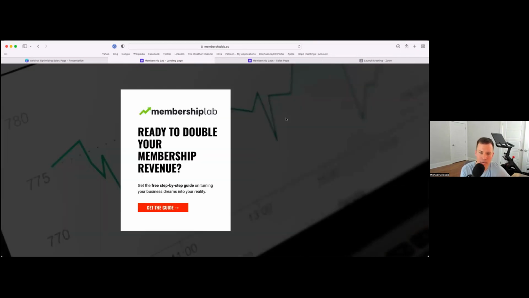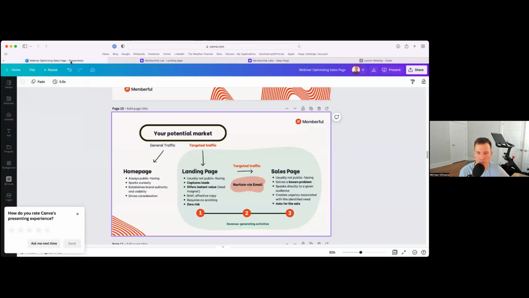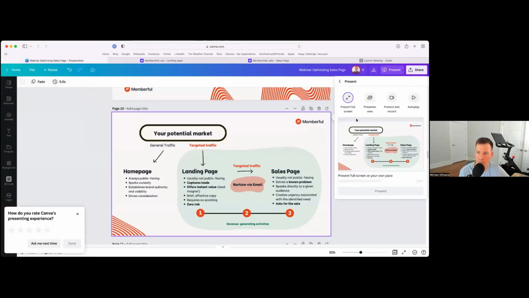Remember, landing page equals lead capture. Landing page is simply for capturing that lead. We'll see what happens on the sales page downstream, but this is particularly the process for capturing that lead. So those are the components that I really wanted you to make note of on the landing page itself: that it's simple, it's brief, it asks a question, and there is no friction and there is zero risk. Very important points there when we think about what a landing page is supposed to do.